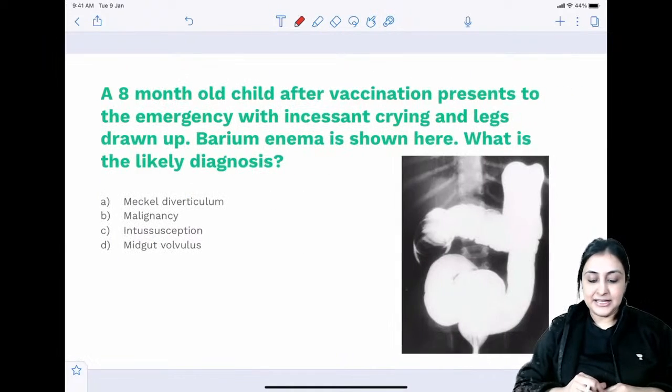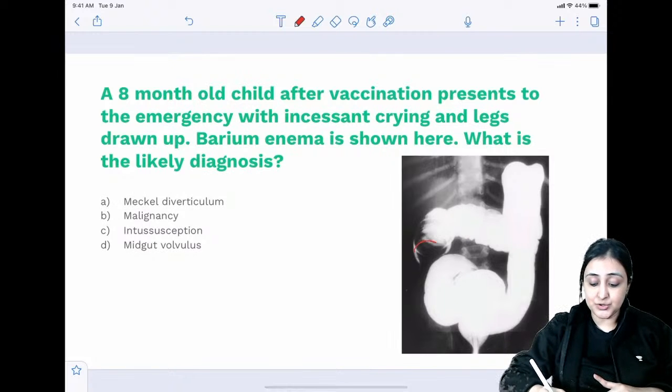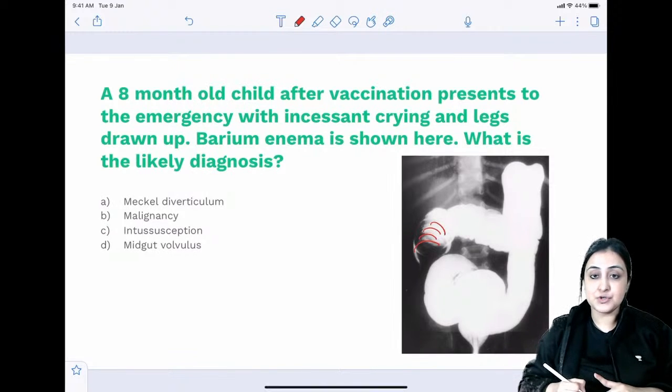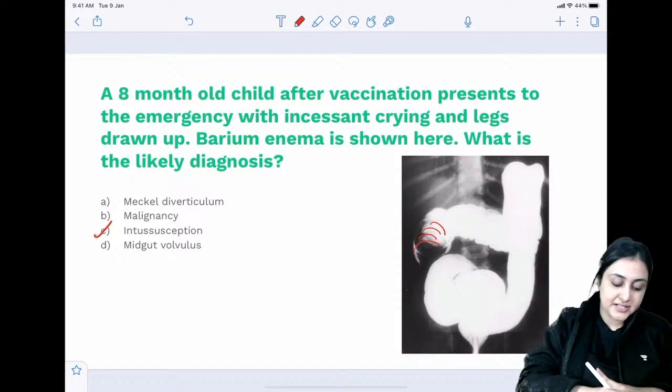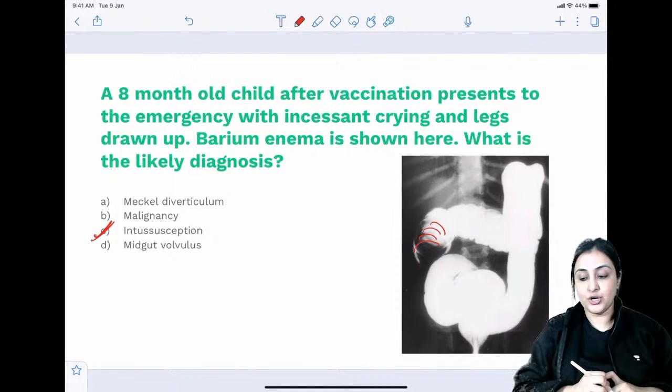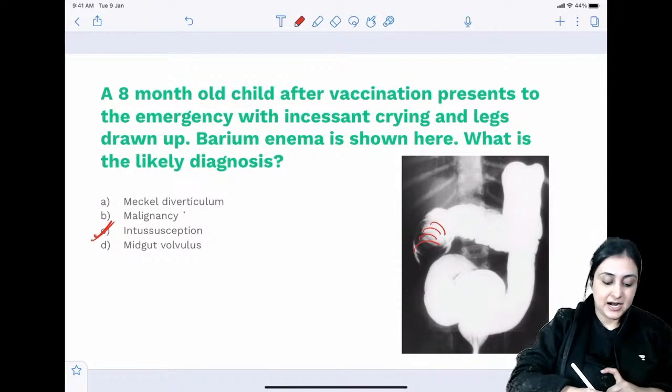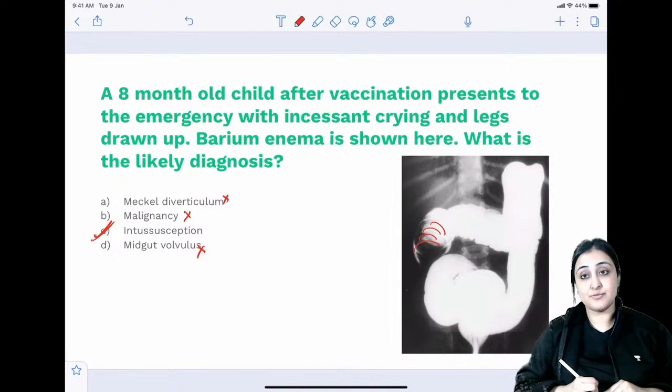Okay. 8-month child after vaccination, incessant crying and legs drawn up. Barium enema is shown here. So pain in the child after vaccination, barium enema showing you this coiled spring appearance, claw sign. This is intussusception. You can't get this wrong. Intussusception. All right. This can't be malignancy. No Meckel's, no volvulus. This is intussusception. Vaccination hai, diarrhea, any lead point, 6 to 8 months.